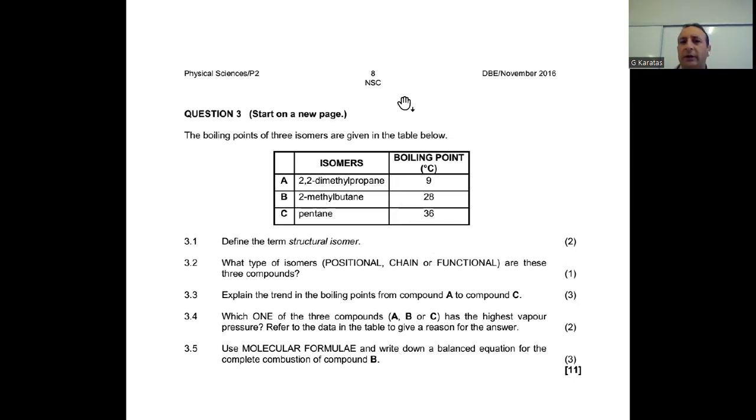Structural isomers are the organic compounds with the same molecular formula, but different structural formula. So here we write organic compounds with same molecular formula, but different structural formula.